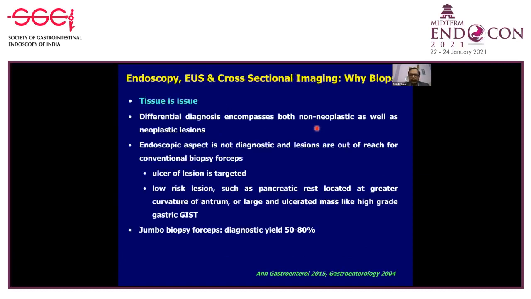Now, when we have endoscopy, EUS, and cross-sectional imaging like CT and MRI, why do we need a biopsy in submucosal lesion? I think like for all other diseases, in submucosal lesions also, the tissue is an issue, because the differential diagnosis of submucosal lesions, as we have just heard, encompasses both non-neoplastic as well as neoplastic lesions. And when we do an endoscopy, we all know that the endoscopic evaluation of that lesion is not diagnostic. And the majority of these lesions are out of reach of a conventional endoscopy biopsy forceps.